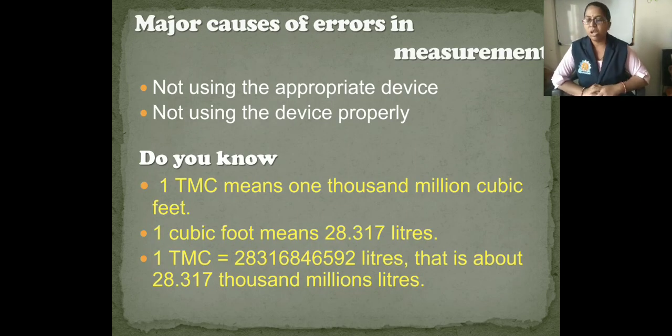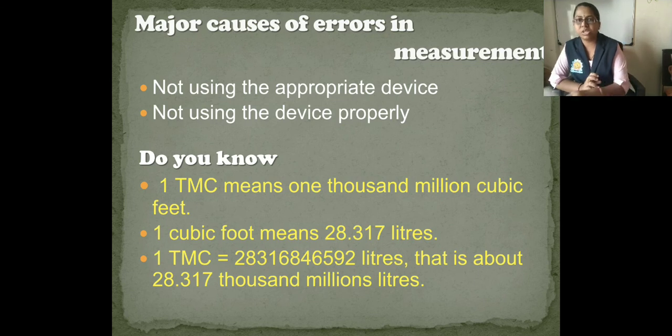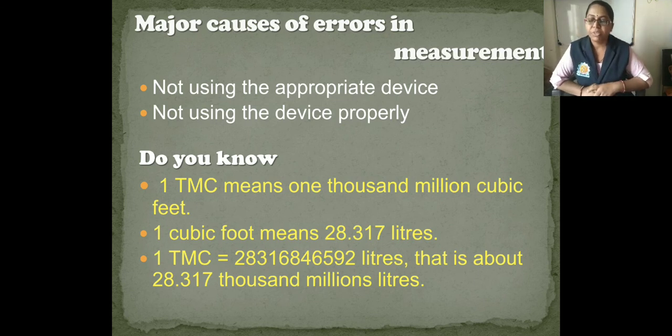Now next are the major causes of errors in measurement. First is not using the appropriate device. For a measurement, if you do not use the appropriate device for that particular measurement, it causes an error. And second is not using the device properly. That means you have to master using that device properly for measuring anything.